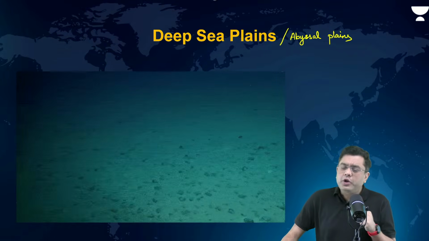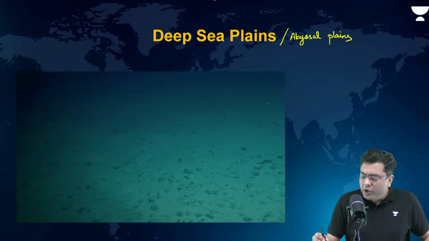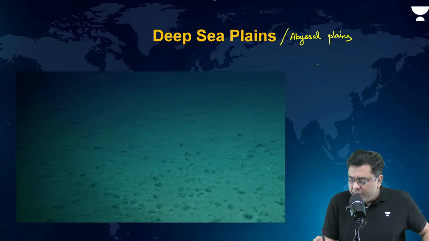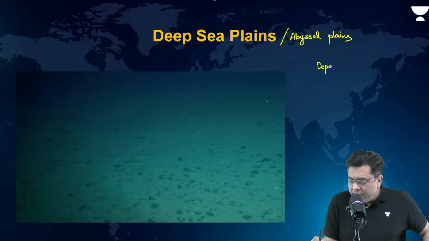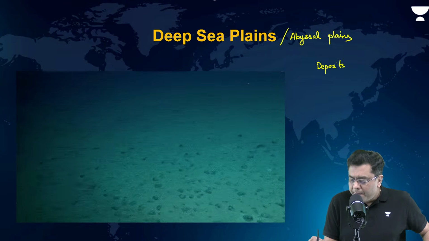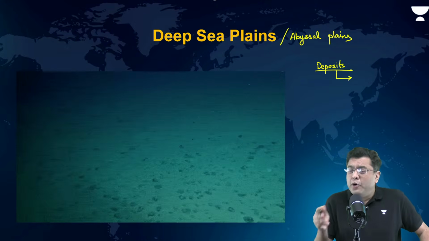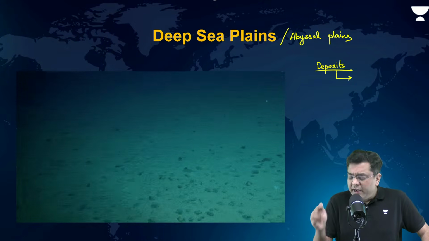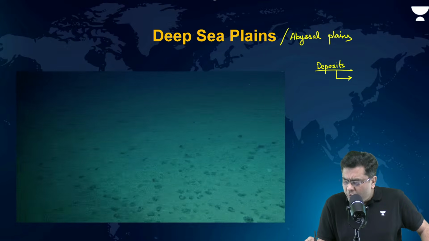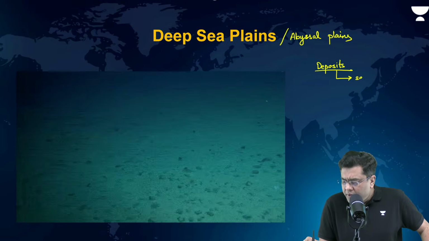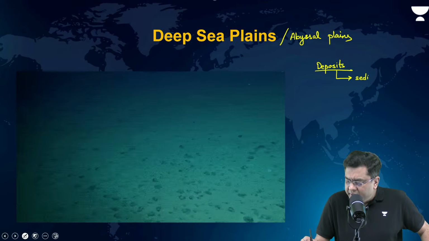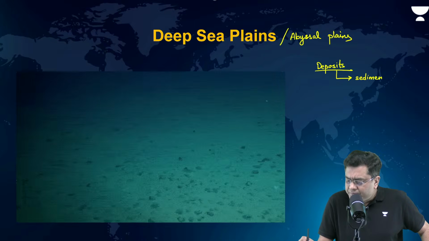At the ocean bottom, you will find, first of all, deposits of various different types. Which kind of deposits? There is, first of all, some sedimentary deposit, very less amount, however. Why very less?